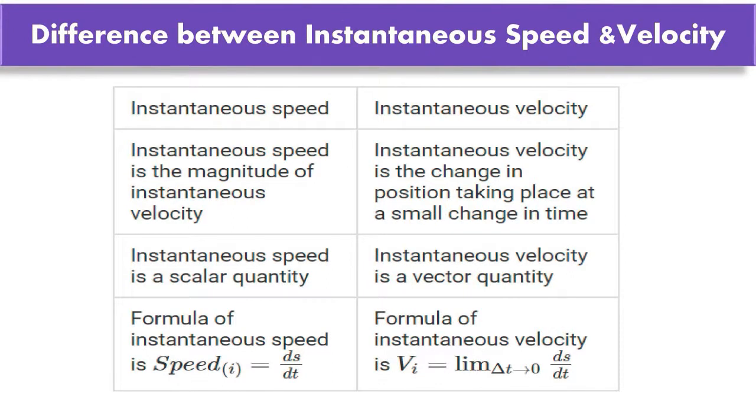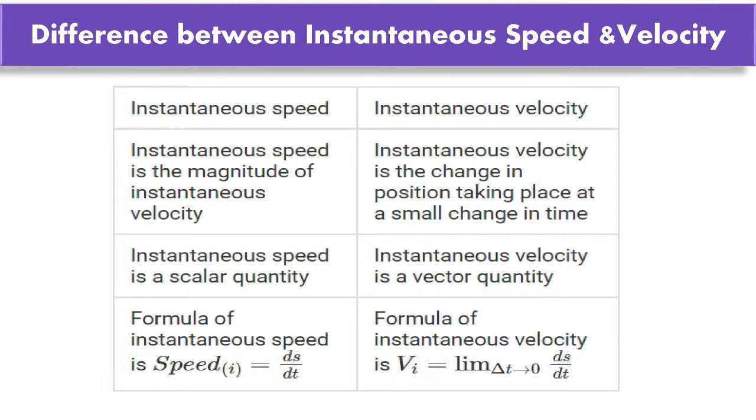Difference between instantaneous speed and velocity. First point, instantaneous speed is the magnitude of instantaneous velocity. Instantaneous velocity is the changing position taking place in a small changing time. Second point, instantaneous speed is a scalar quantity. Instantaneous velocity is a vector quantity.